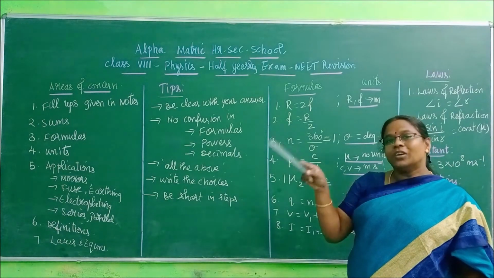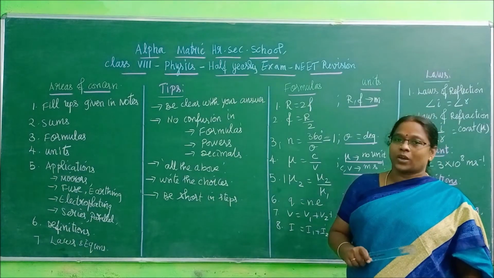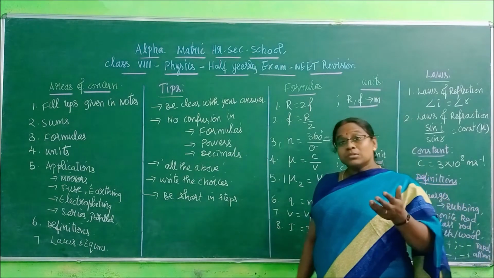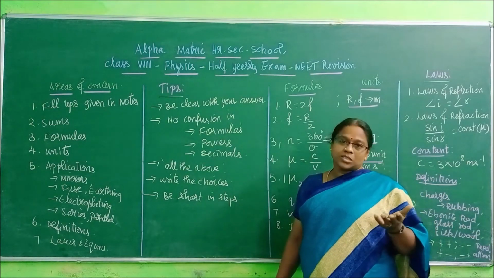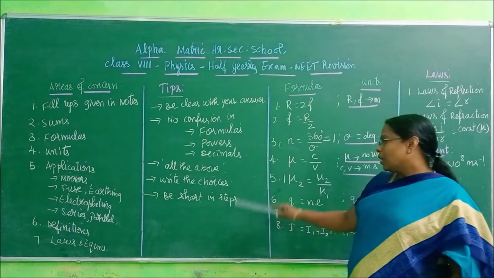So check, if it is going to be both A and B, it means you have to check both the A choice and the B choice. Okay, sometimes none of the above also will be the correct answer. So be very alert when this option comes in your question paper, right?